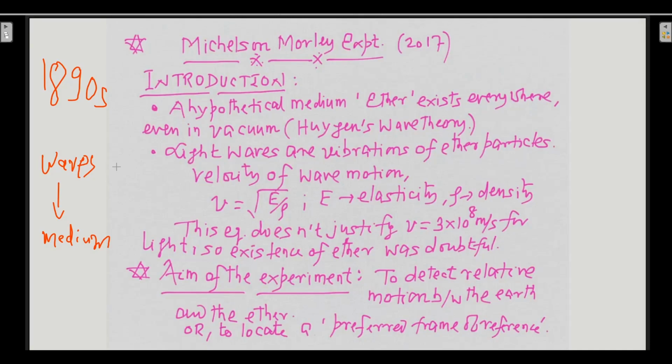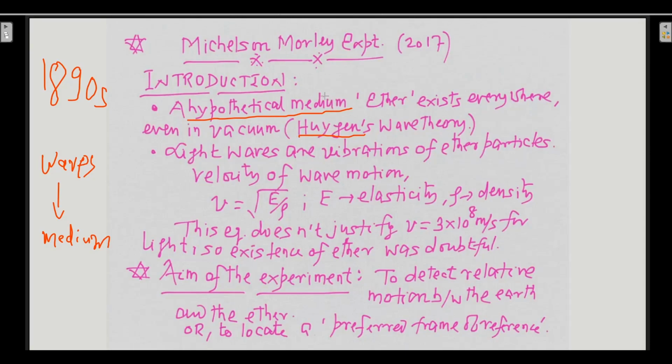Because between the sun and earth, vacuum exists, space exists. So how are light waves coming from the sun to the earth? If waves require a medium to travel, then light is a wave, and how is light traveling in the vacuum? So Huygens told in those days, in the 1890s, that even in vacuum ether exists. As ether exists even in vacuum, it is a hypothetical medium. They used to think that this medium exists. So ether exists everywhere, even in vacuum, according to Huygens wave theory.